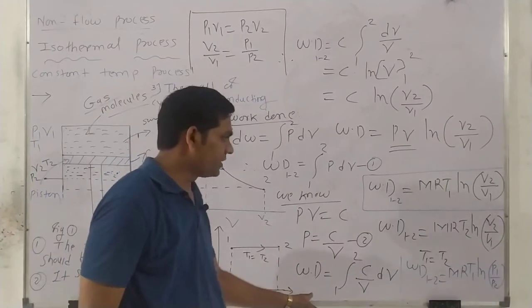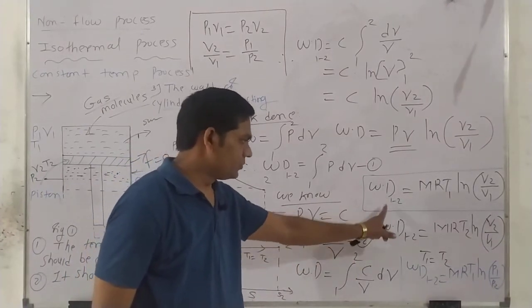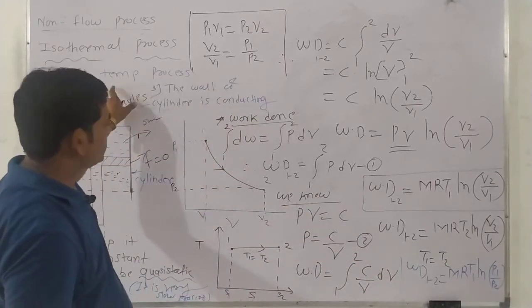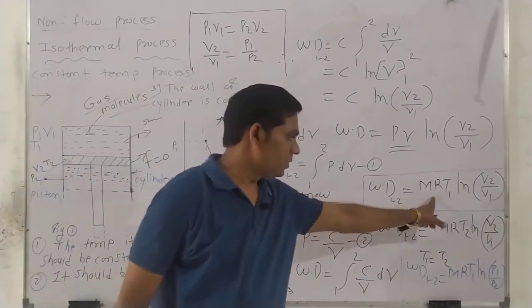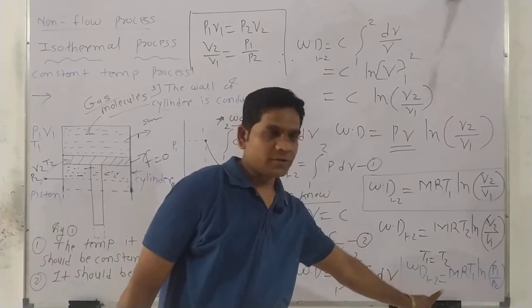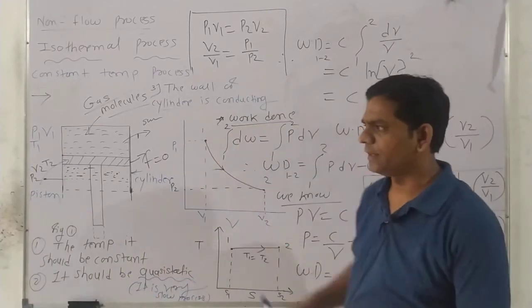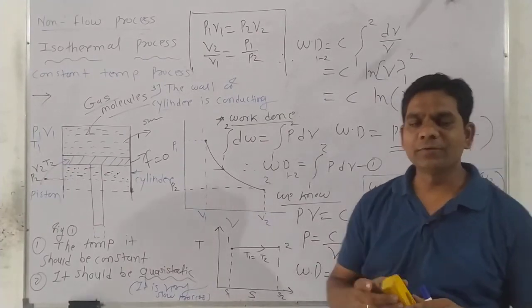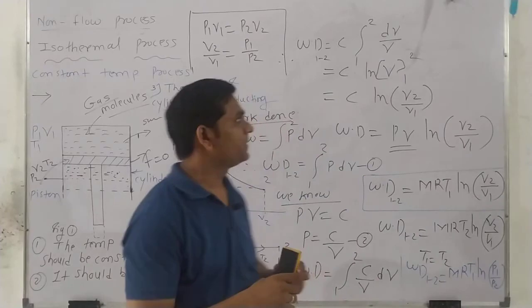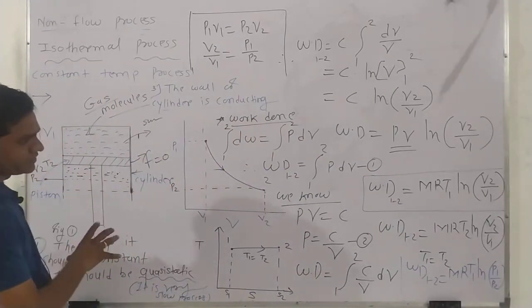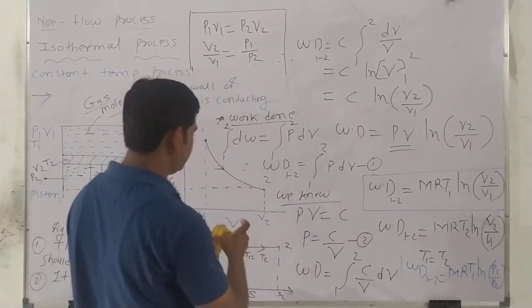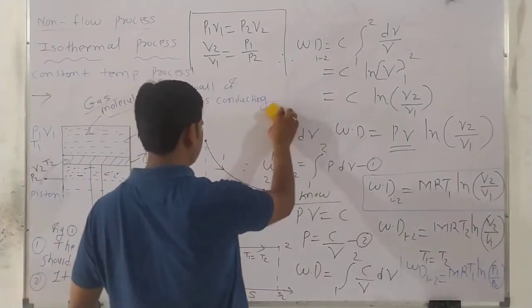Did you get it, students? You should know this formula whenever we solve numericals on isothermal process. So we should know all these equations. Write down all these derivations. After this derivation, we have to calculate how much heat is transferred in the isothermal process. So how do we calculate this heat transfer equation? Let's see here. I will erase all these things once again.